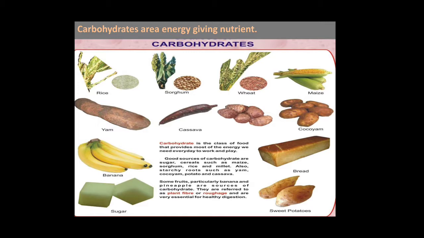Carbohydrates are energy-giving nutrients. Carbohydrates are the class of food that provides most of the energy we need every day to work and play. Good sources of carbohydrates are sugar and cereals such as maize, sorghum, rice, millet. Here are a few examples: rice, sorghum, wheat, maize, yam, cassava, cocoyam, banana, bread, sweet potato, sugar. These are the things through which we can get carbohydrates.